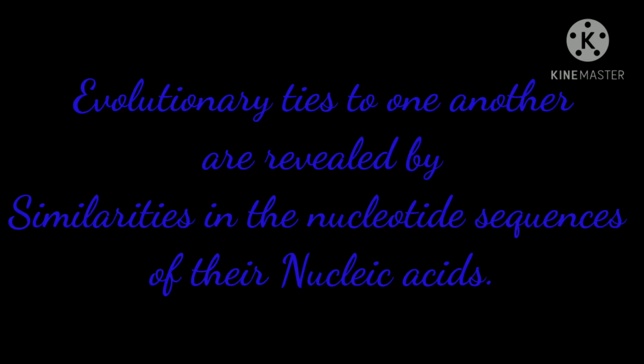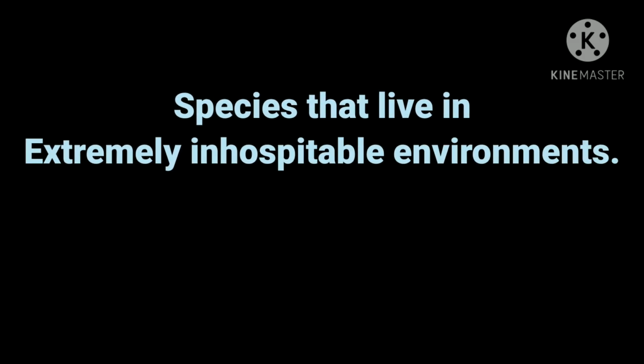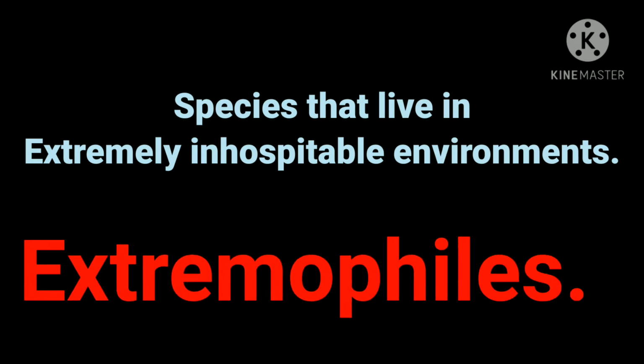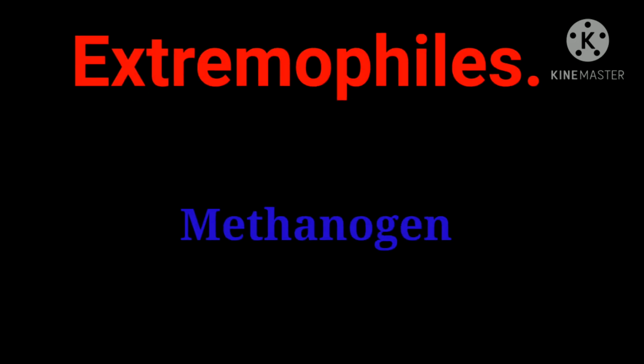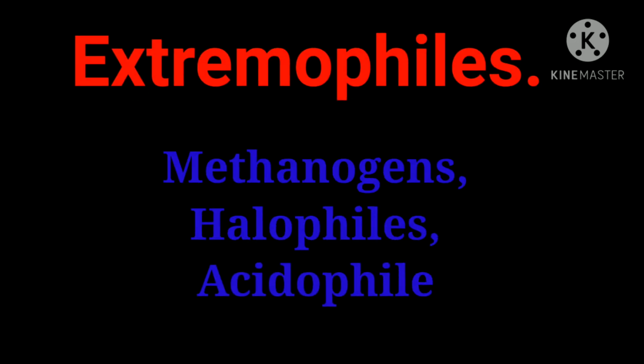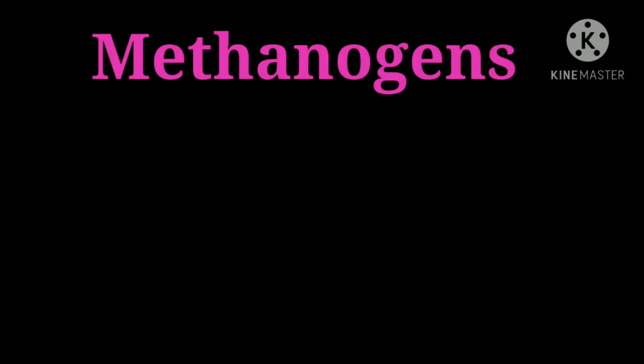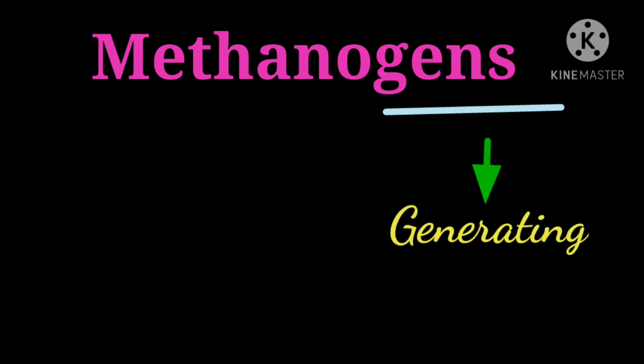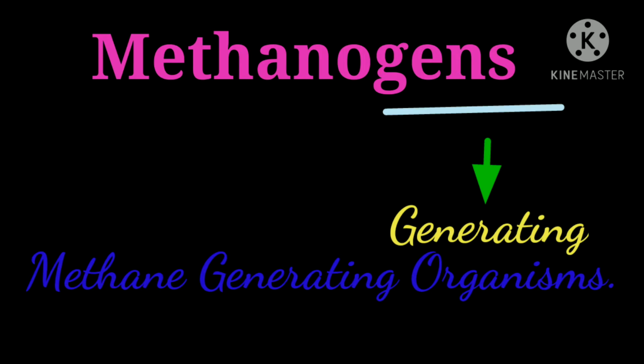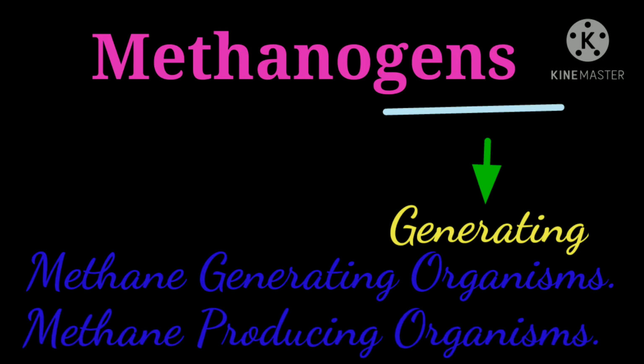The best known archaea are species that live in extremely inhospitable environments. They are often referred to as extremophiles. Included among the archaea are the methanogens, halophiles, acidophiles, and thermophiles. First, we'll see about the methanogens. Methanogens. Here, gens stands for generating. Thus, these are methane generating organisms or methane producing organisms.